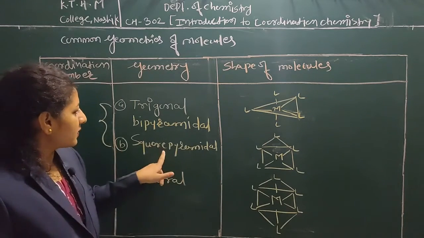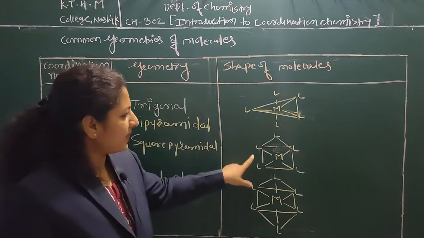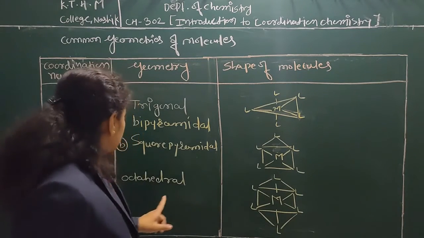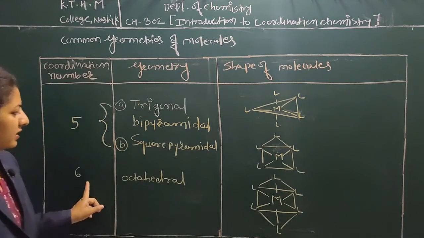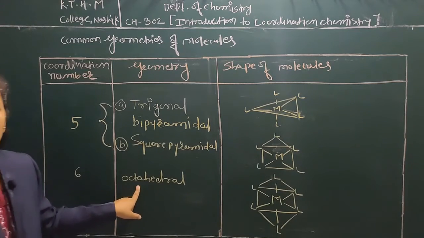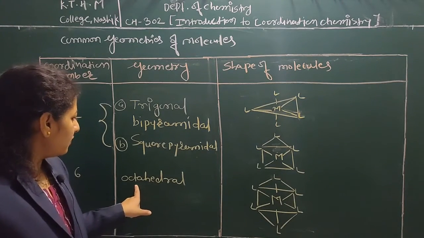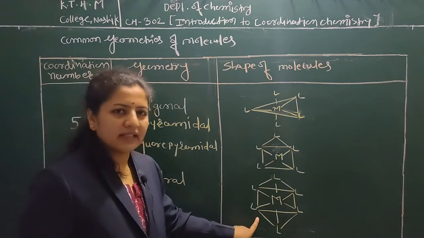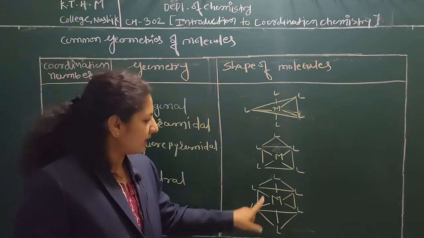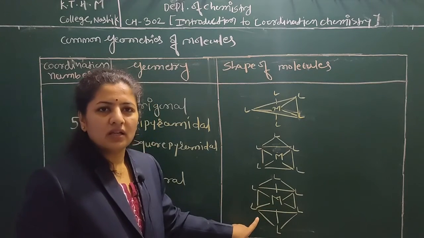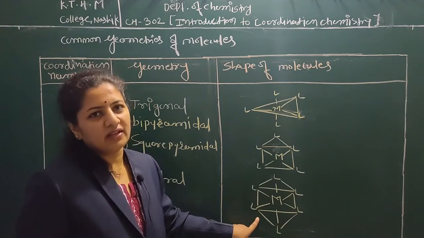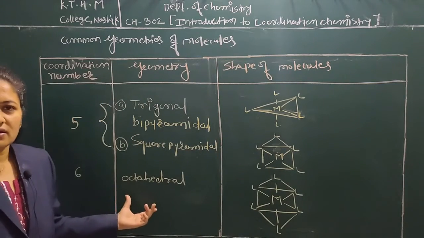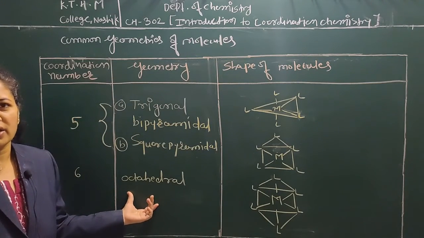Now for square pyramidal geometry, the arrangement is like that. It is a distorted tetrahedral geometry also. And for coordination number 6, the proper geometry is the octahedral one, and the arrangement is like that. The ligands are equidistant from each other and the angle between them is 90 degrees. So these are the various geometries with their respective coordination numbers.